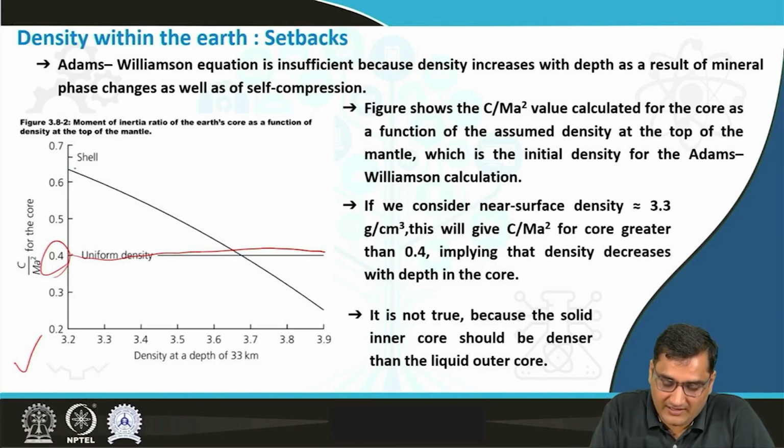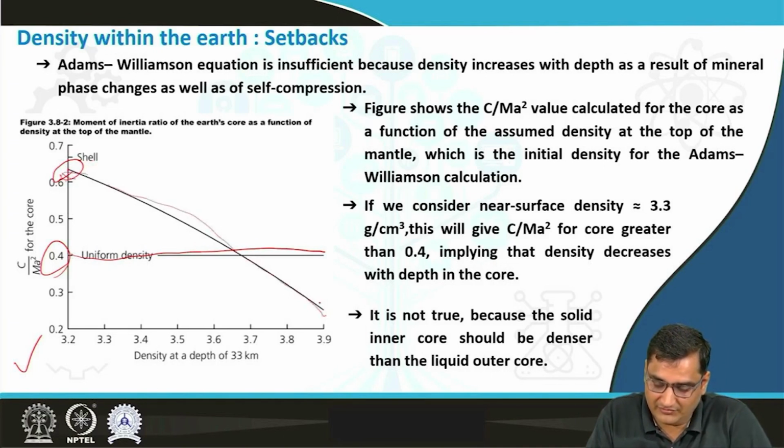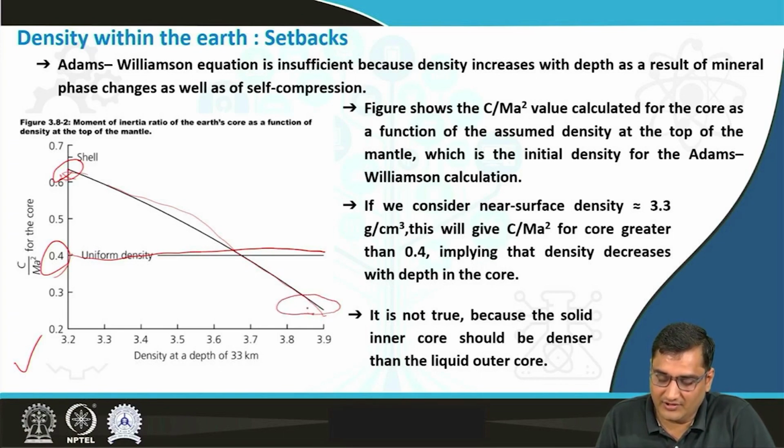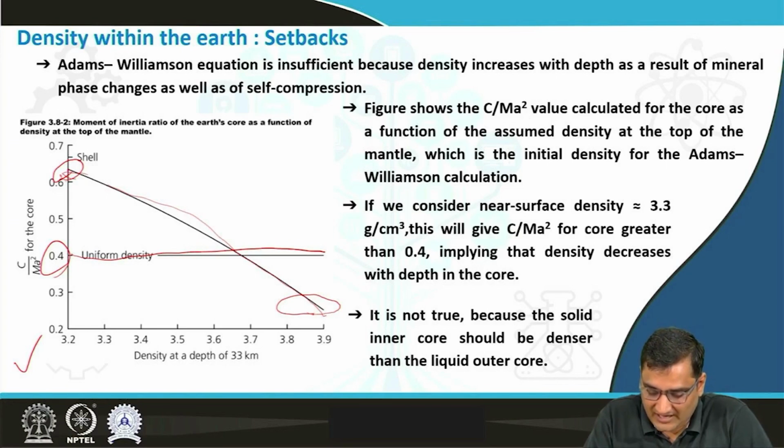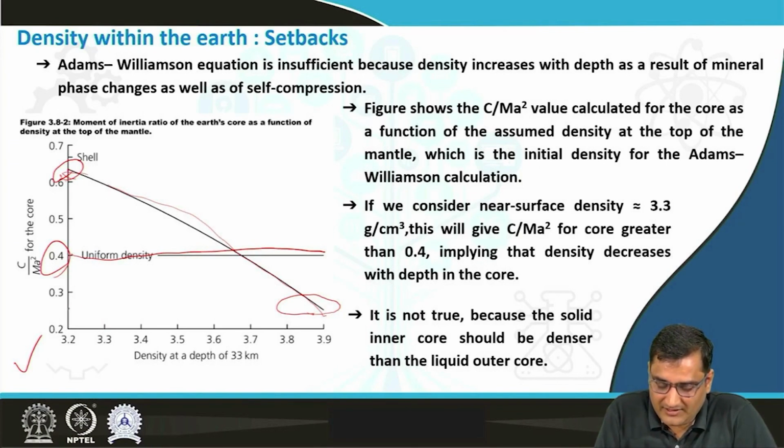If all the mass is concentrated near the surface, the value was 0.67, and as you increase the density with depth, its value will keep on reducing. Finally, when most of the density is at higher depth, you may reach a more realistic scenario.